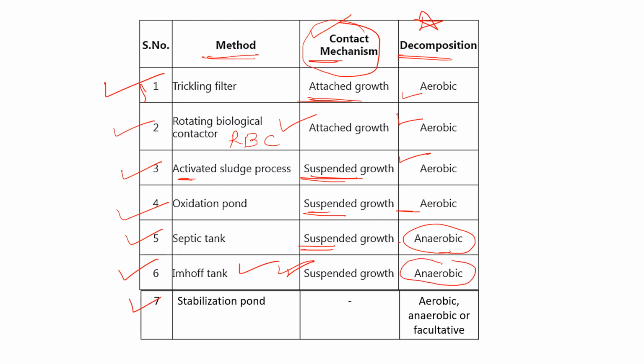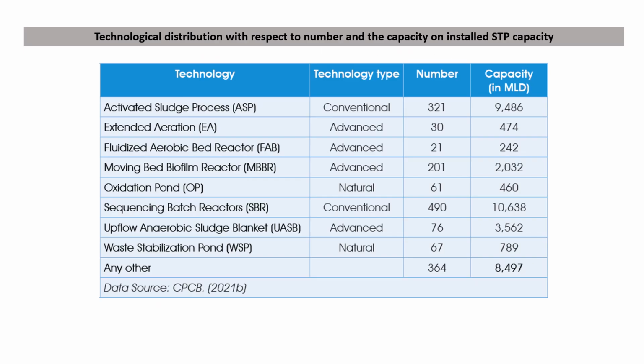The next one is the stabilization pond. This is very important. The stabilization pond may be both an aerobic as well as an anaerobic process. The stabilization pond.